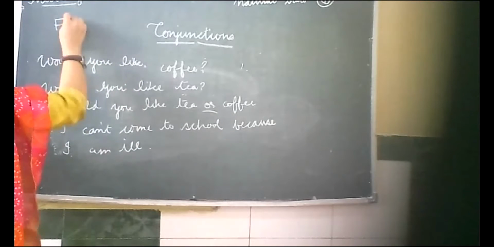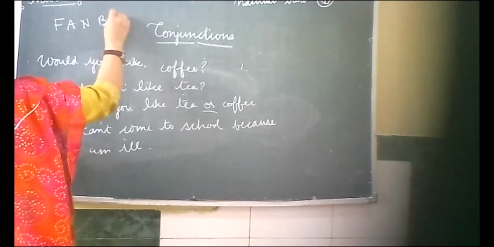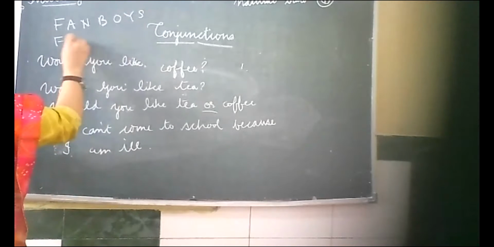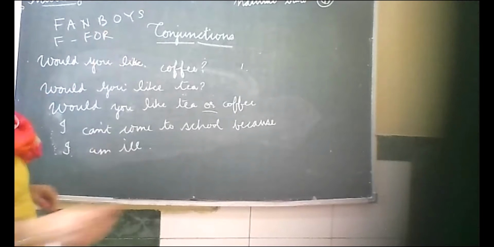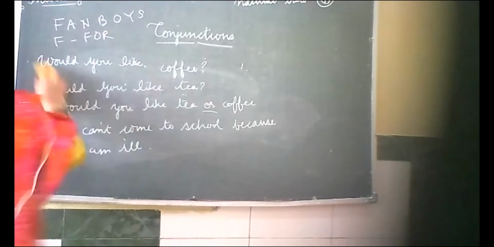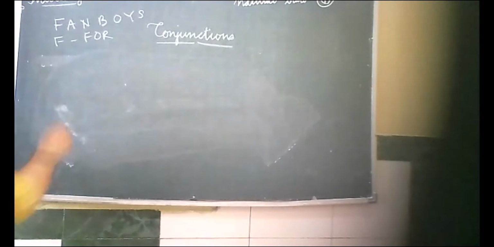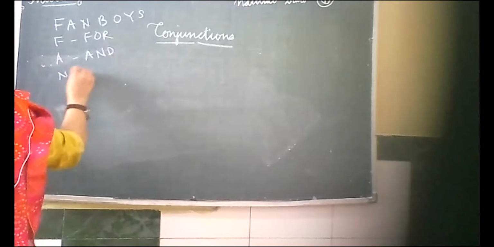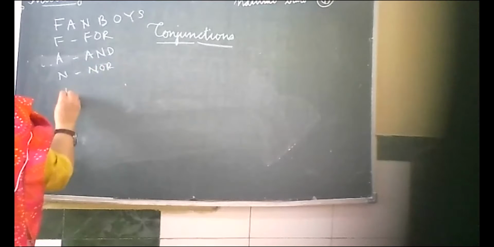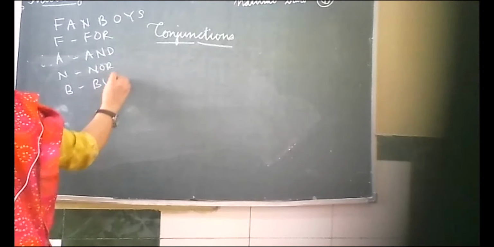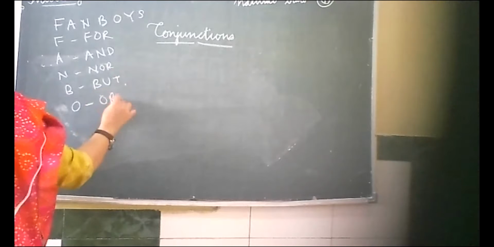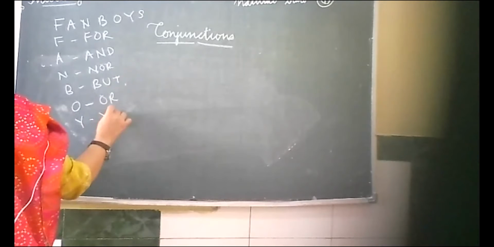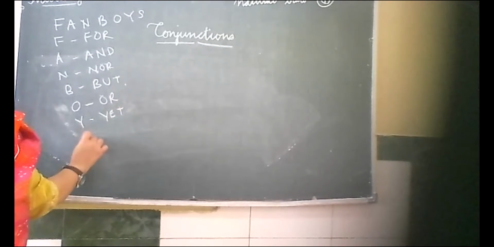We will use the acronym FANBOYS, where F stands for for, A stands for and, N for nor, B for but, O for or, Y for yet, and S for so.